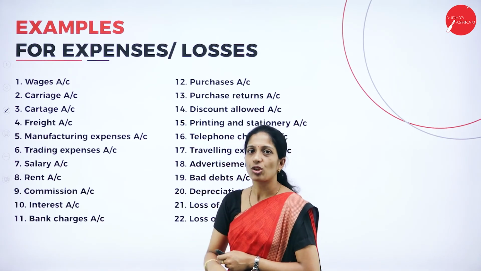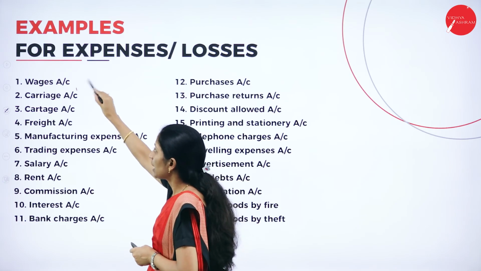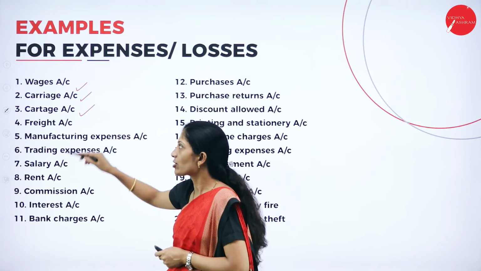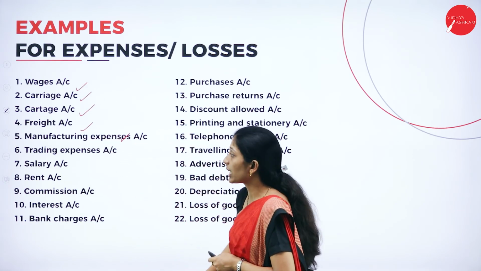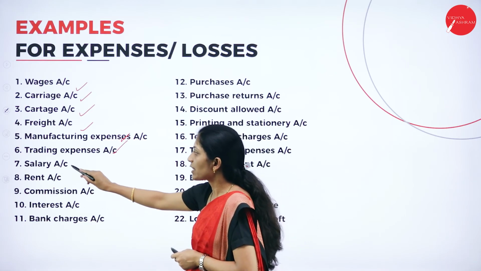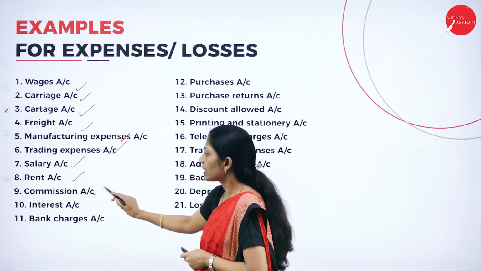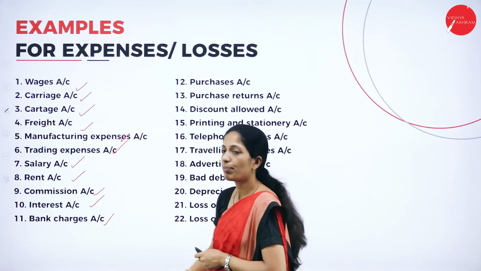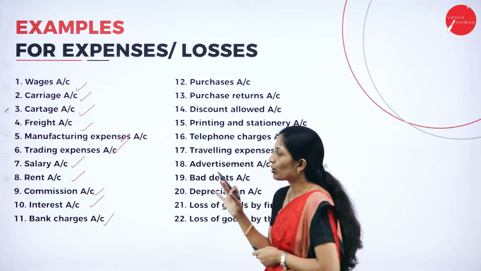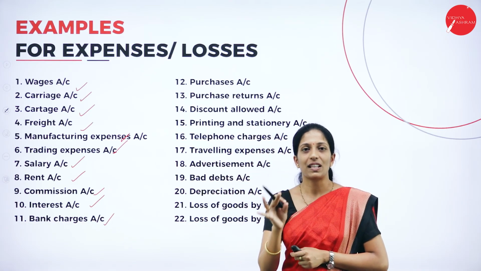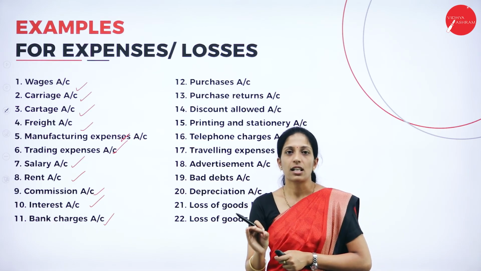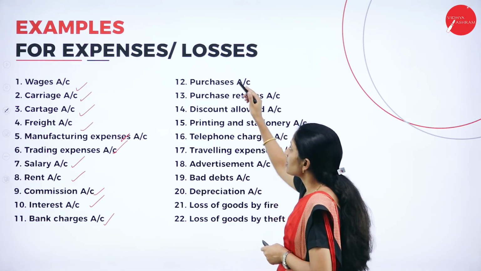Next for expenses, there are a lot of examples here like wages, carriage, cartage, freight, manufacturing expenses, trade expenses, salary, rent, commission, interest, bank charges. As I told you, if nothing is given, just the charges like interest, it means it has been paid. In the same way purchases.